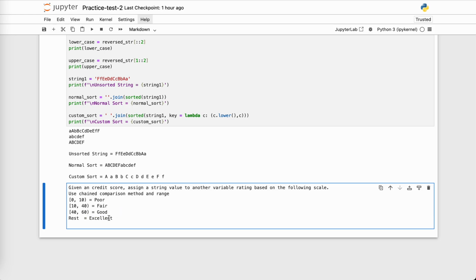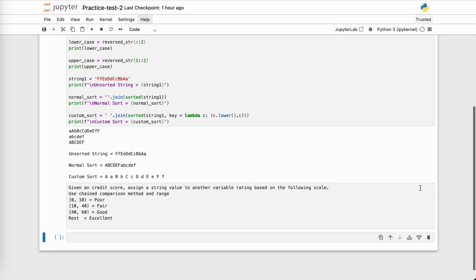Okay, and how do we want to achieve this? So it says use chained comparison method and range. So these are two different ways how we can achieve the same exercise, and I will be going through this with you today. Let's add a cell block.